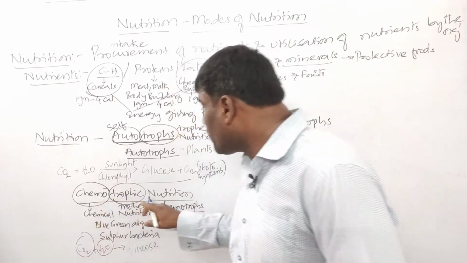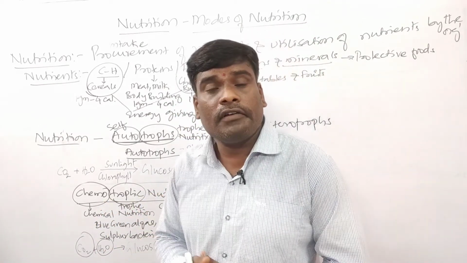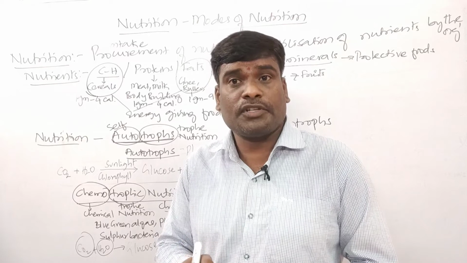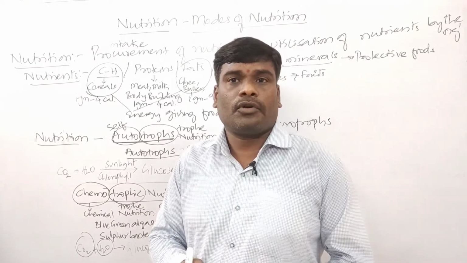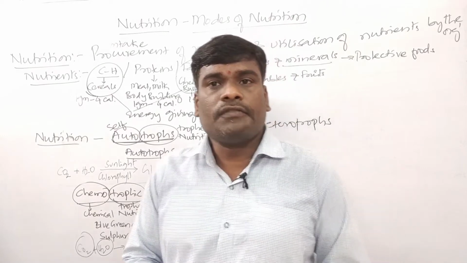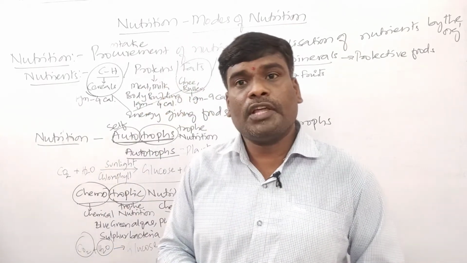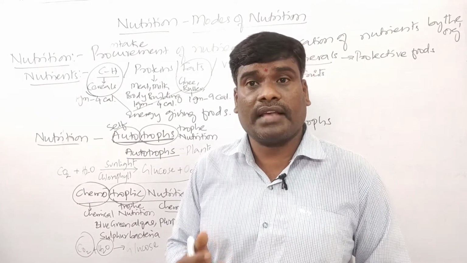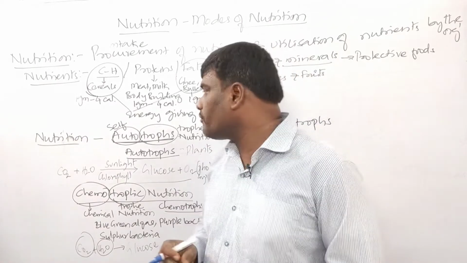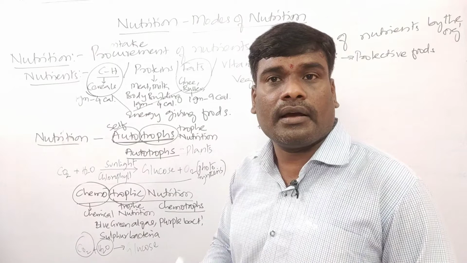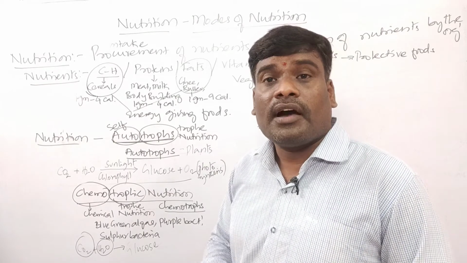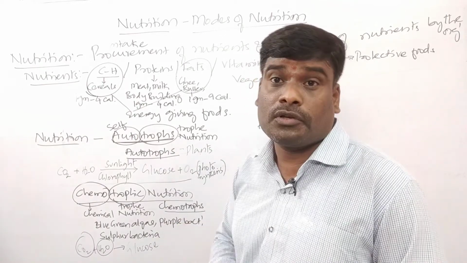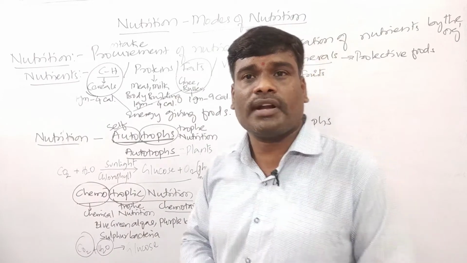So you may ask me one doubt. Do these chemotrophs consist of chlorophyll? Yes. Some of the bacteria are chemotrophs. In some of them, they consist of chlorophyll, and some of them do not consist of chlorophyll. Okay. That we will study in the higher classes. We call it photosynthetic bacteria, right, children? And another type is what? Chemoautotrophs, and chemoheterotrophs are also there. That you will study in the higher classes, not now.